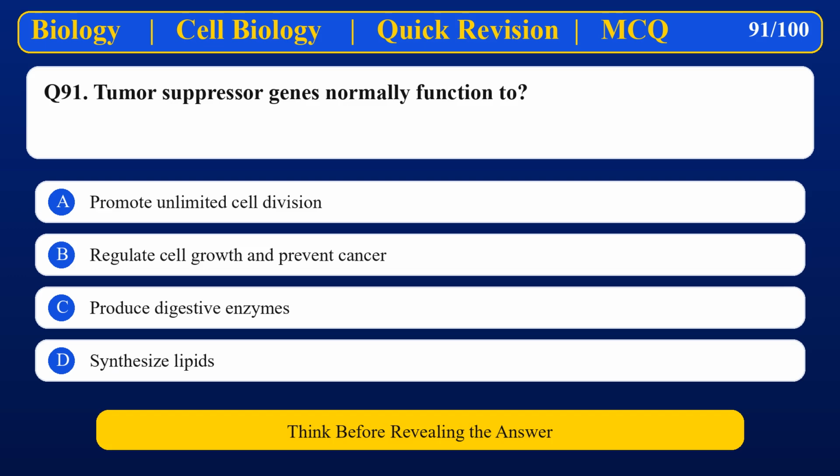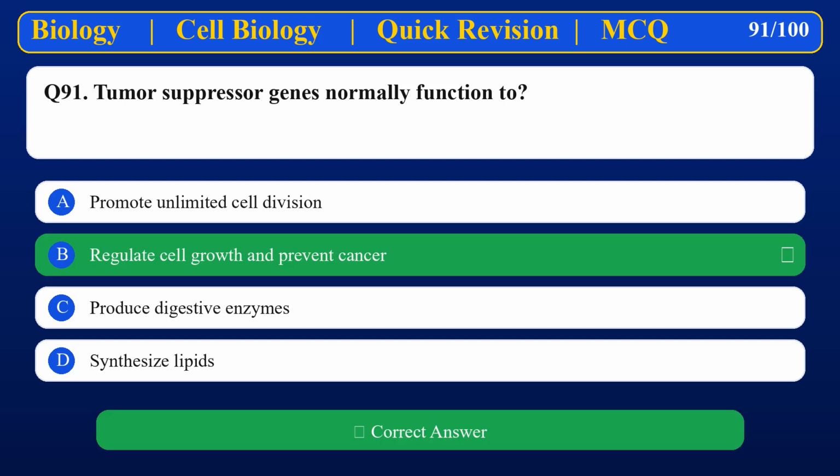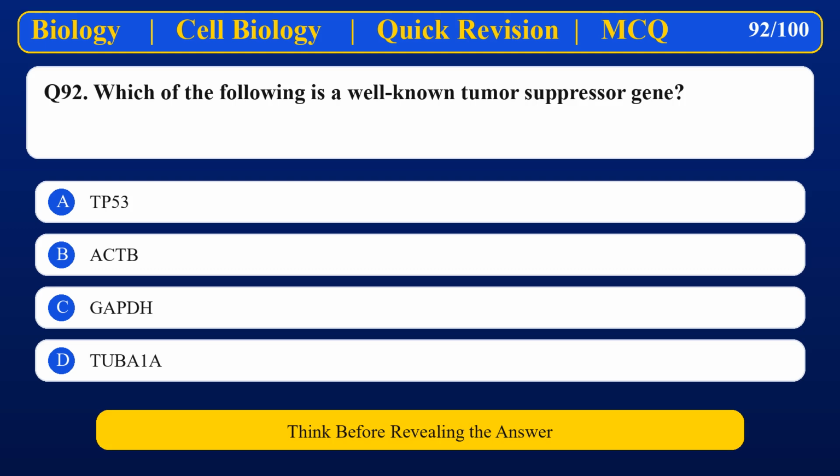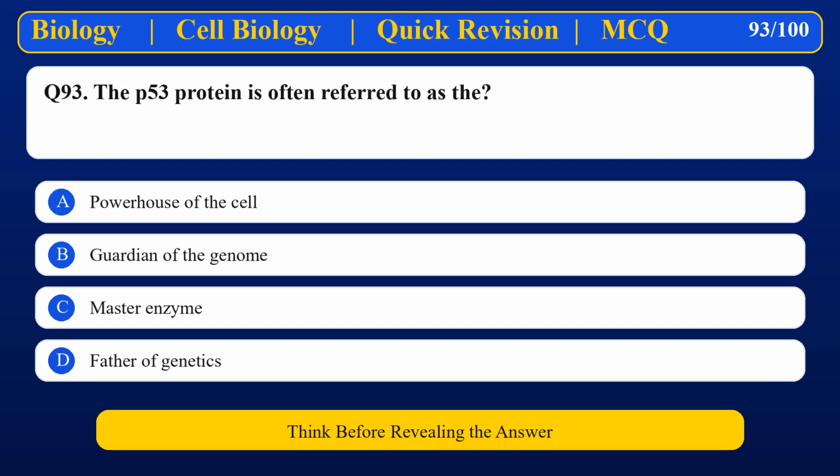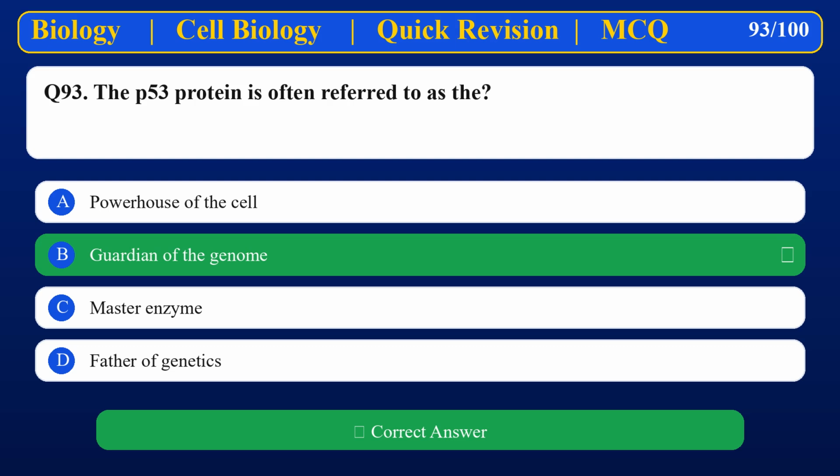Tumor suppressor genes normally function to Regulate cell growth and prevent cancer. Which of the following is a well-known tumor suppressor gene? TP53. The p53 protein is often referred to as the Guardian of the genome.